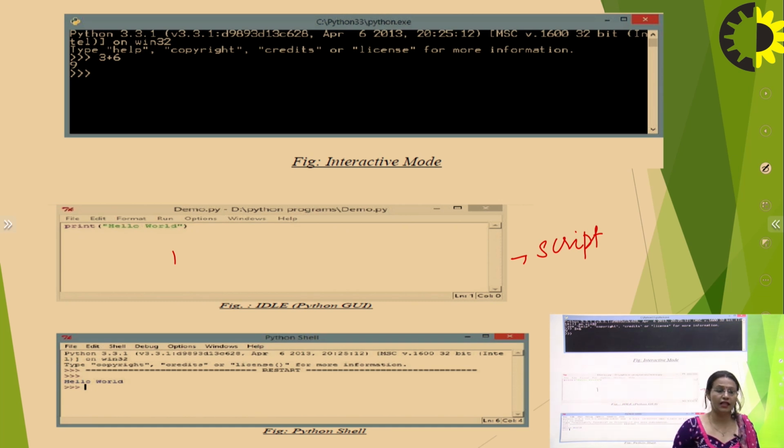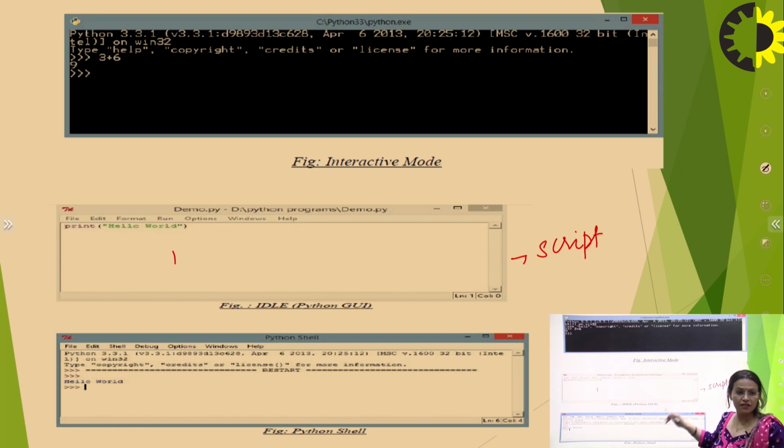When he runs it, he will be prompted whether he wants to save this screen or not. Then the programmer needs to save it by any name with the extension .py, and then he will be able to run the code, and finally a screen like this will appear over this screen to represent the output screen of this GUI screen. So both these screens will be available overlapping each other. Here this is known as the script mode, as well as this is the Python shell mode.